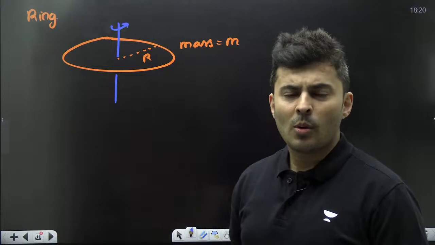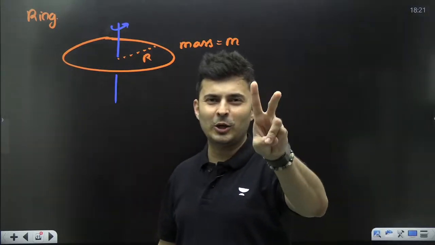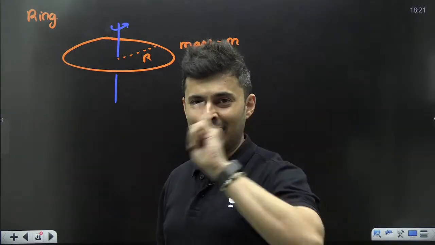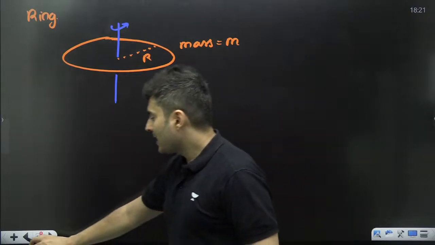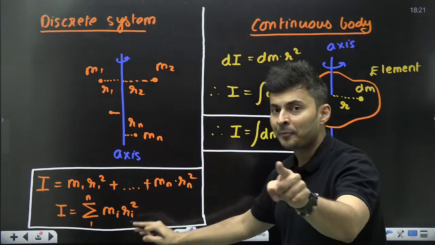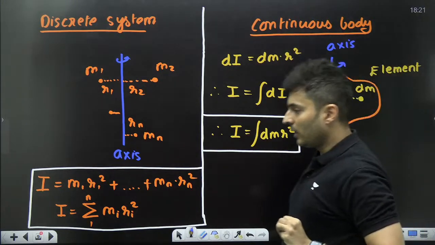What I will do, I will realize first that this ring is not one particle or two or three. There are infinitely many particles. It's a continuous body. So I cannot use this formula. I have to use this formula. It's a continuous body. Correct?